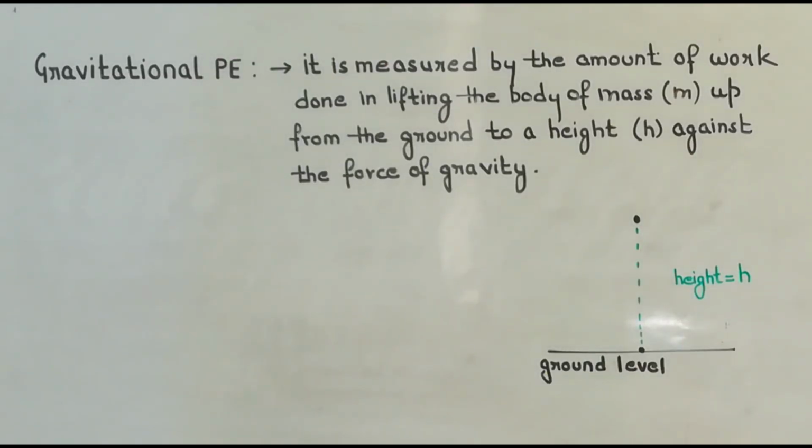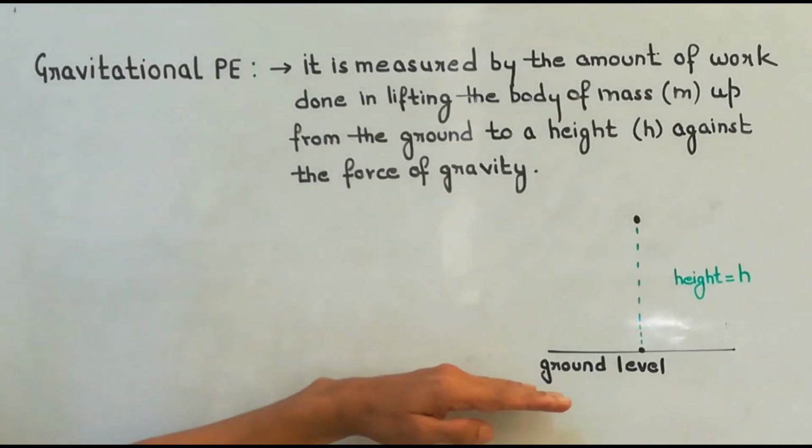Now the formula that we have in our course for gravitational potential energy, how gravitational potential energy can be calculated. So it is saying that it is measured by the amount of work done in lifting the body of mass m up from the ground to a height h against the force of gravity.